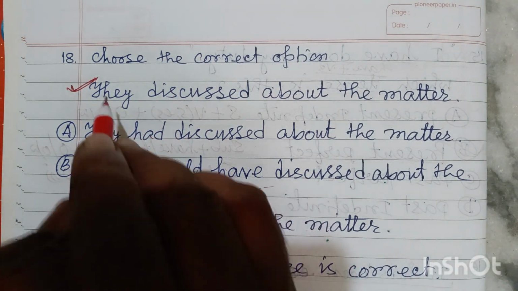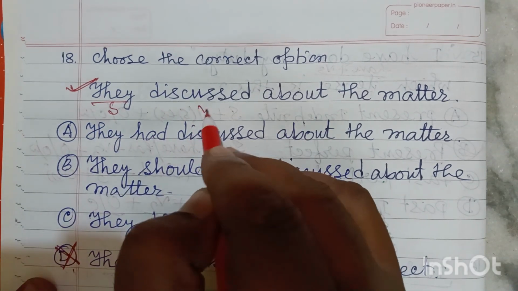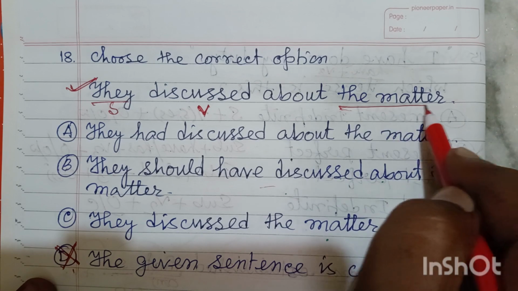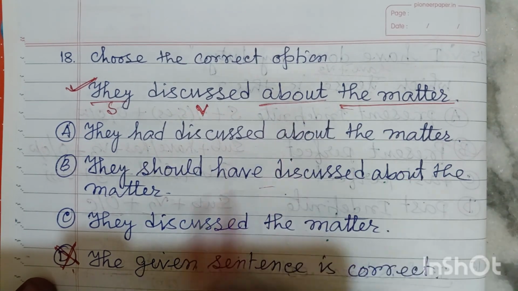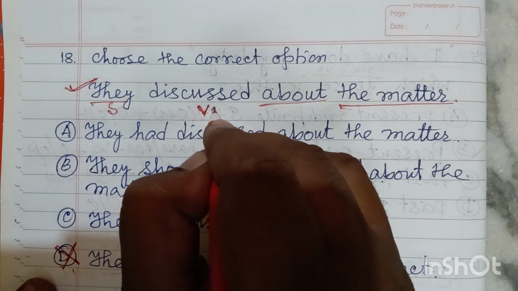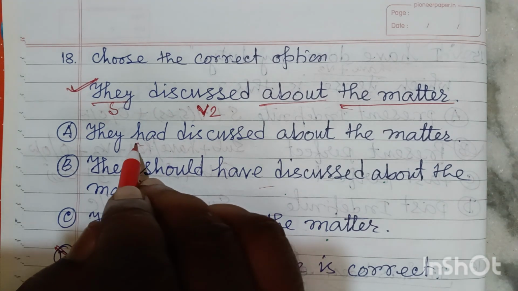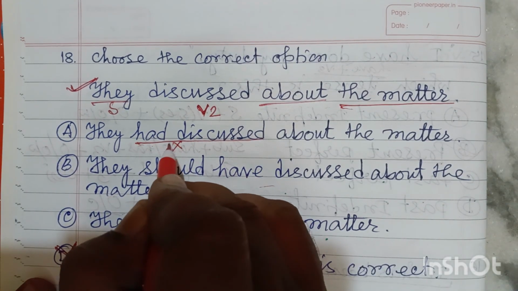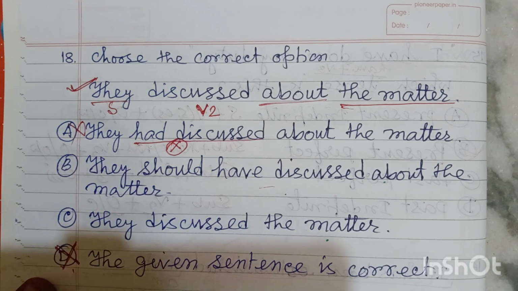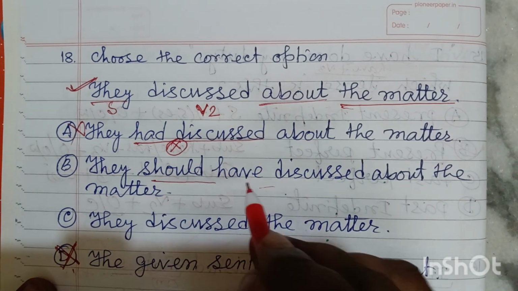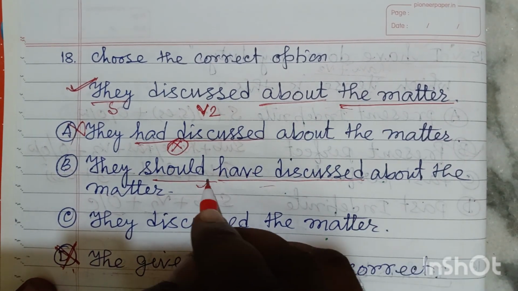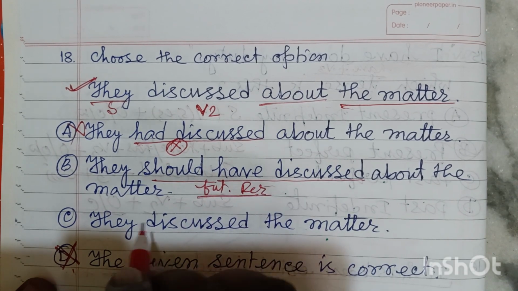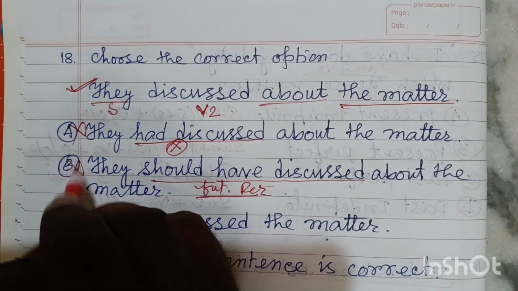Friends, here look at this. This is the subject. This is the verb. And this is the rest of the part. And it is past indefinite tense, V2. Here you can see "had discussed." That means it is past perfect. Tense has been changed, so we cannot take this as the answer. Then "should have discussed." Friends, it is future perfect. We cannot take it, that means tense has entirely been changed. So we cannot take this answer.